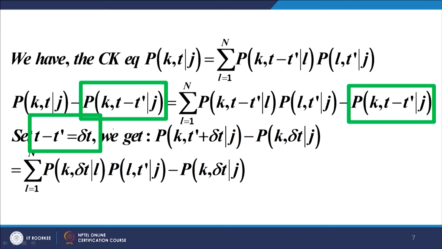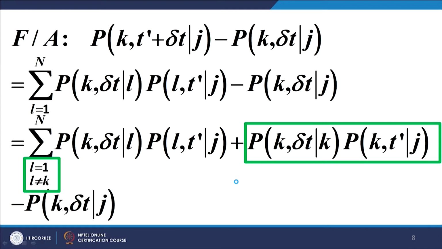When I replace t minus t dash by delta t, the left hand side becomes p k t dash plus delta t subject to j, I am sorry, minus p k delta t subject to j, and the right hand side becomes summation of p k delta t L, p L t dash j, minus this term we had subtracted from both sides. Now, this is what we had from the earlier slide. The first equation is what we had from the earlier slide.